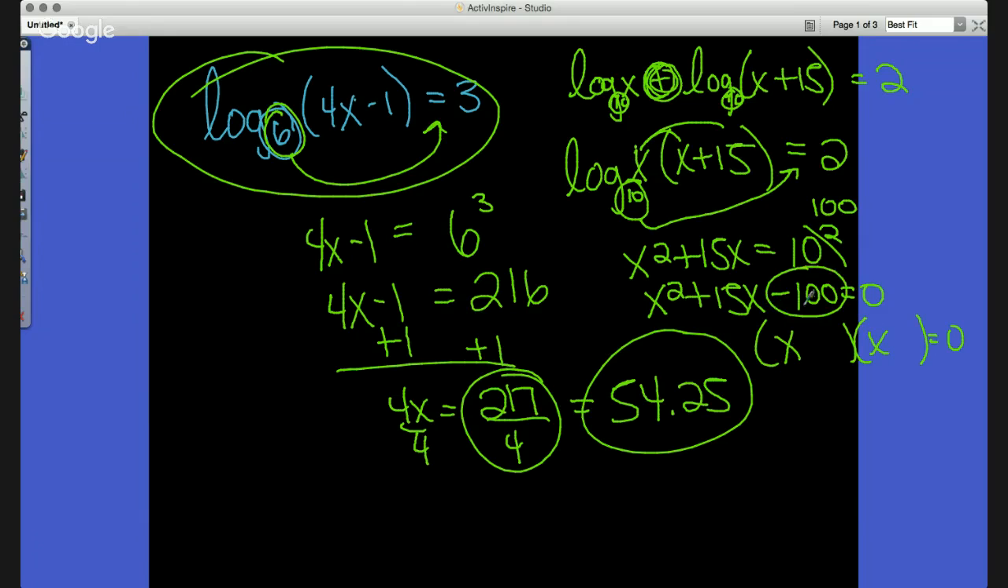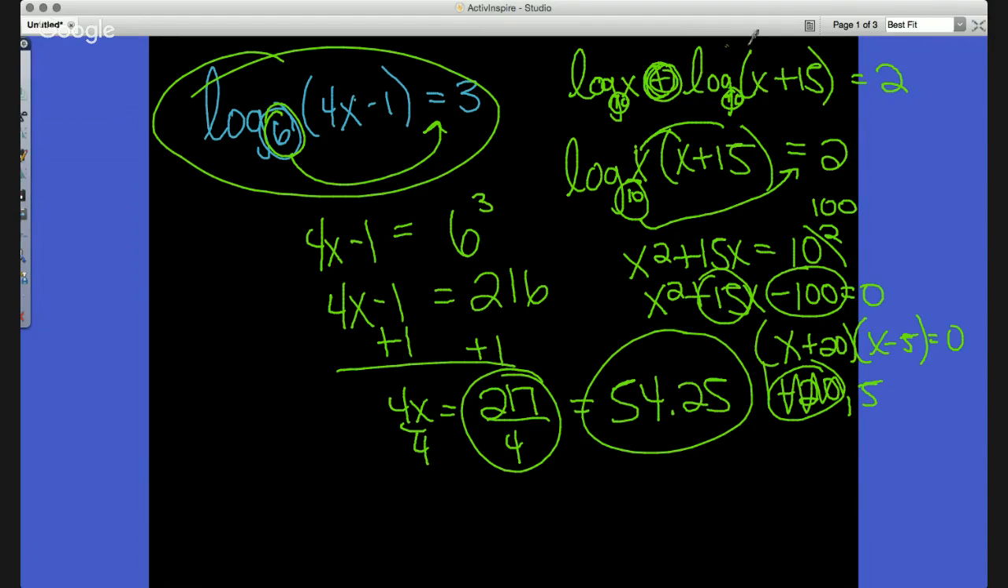Two numbers multiplied get me to negative 100, but when added get me to 15. That would be positive 20 and negative 5. So when I set both equal to 0, I'm left with negative 20 and positive 5 as my two values there, okay? And again, just so you know, negative 20 cannot be the answer.